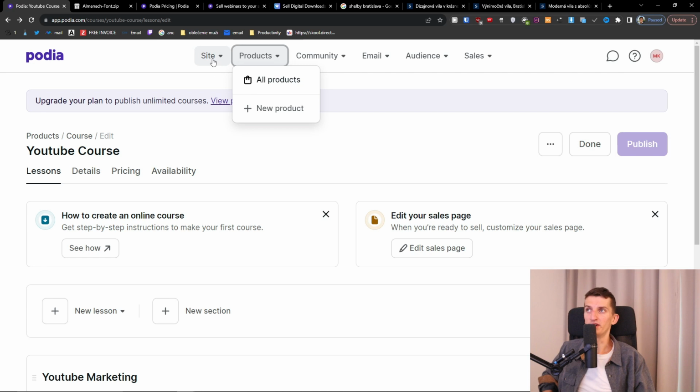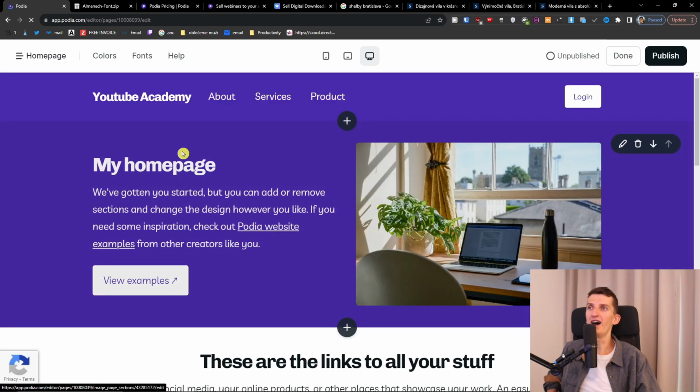Now when you go further and you want to click site here, you can edit the site. Now comes the first disadvantage of how you can actually change the site. I didn't find any templates that Podia would offer. Maybe there are, but I couldn't figure out how to get access to them. You have one template that you can change by yourself.